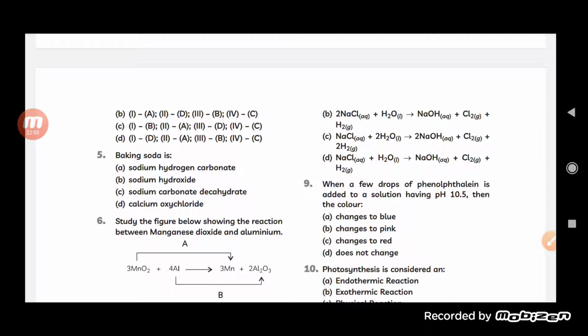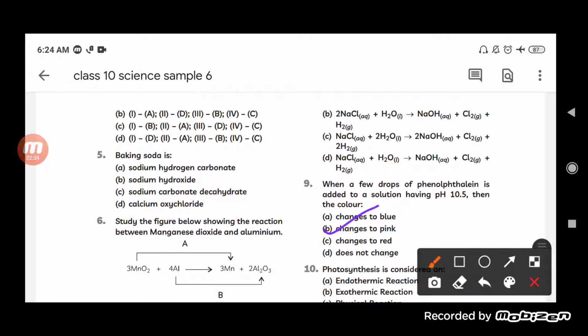See, if the pH is 10.5, then the color changes to pink. The reason is that 10.5 is more than 7, so obviously the solution we have taken is a basic solution. And we know that phenolphthalein changes color to pink in a basic solution only. So the answer will be changes to pink.